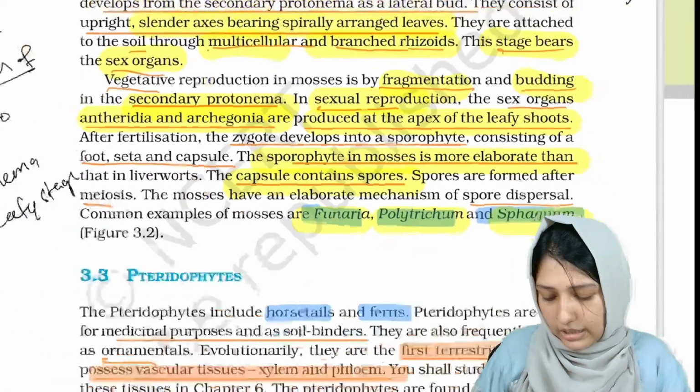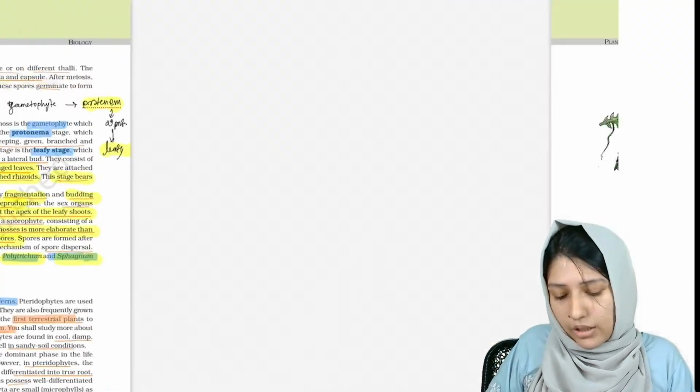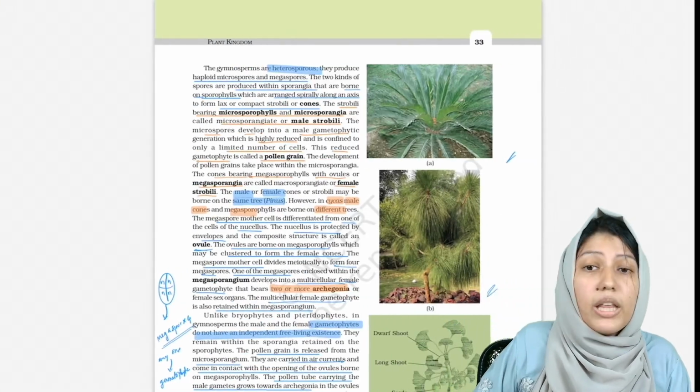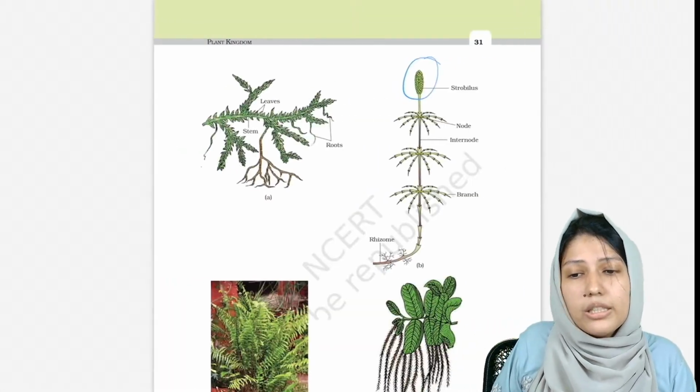So that is about today's class. Pteridophytes, Gymnosperms and Angiosperms, along with the MCQ, we will be dealing with in the second part.